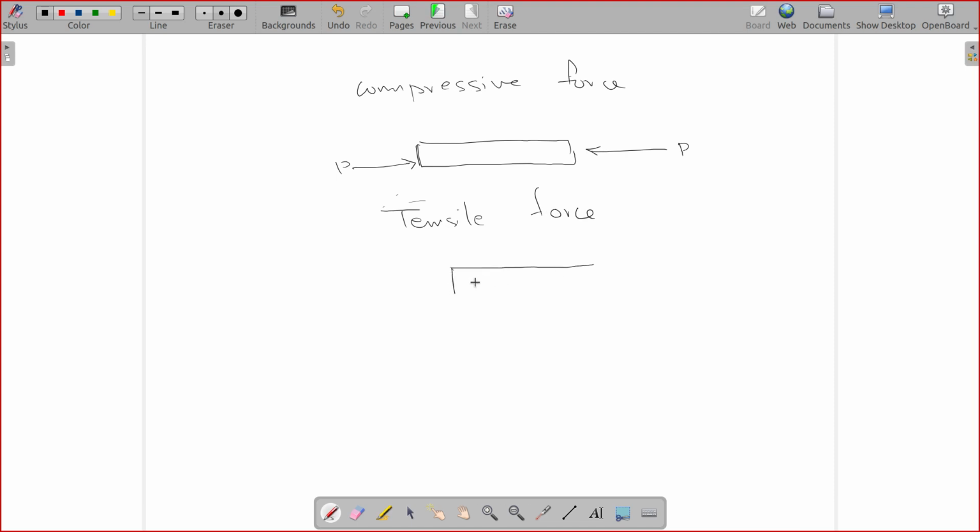And if something is being pulled away from both sides, the bar is said to be under tension. So this is compression, this is tension.